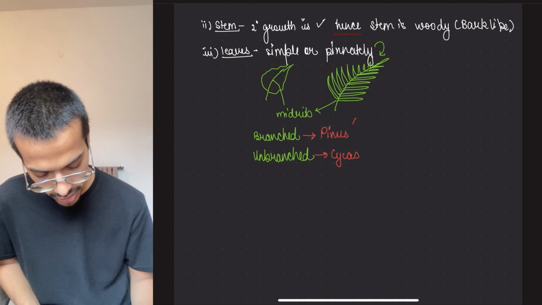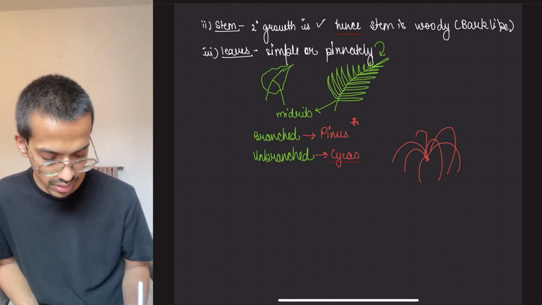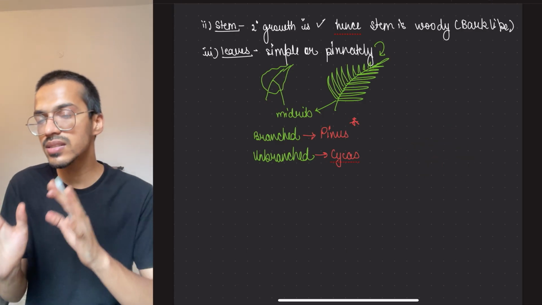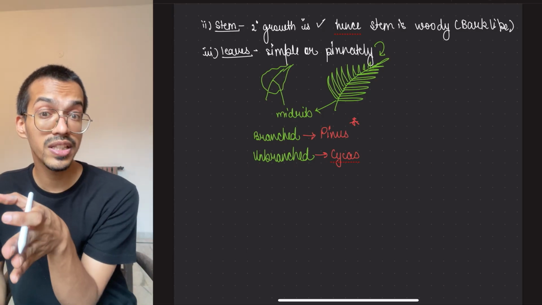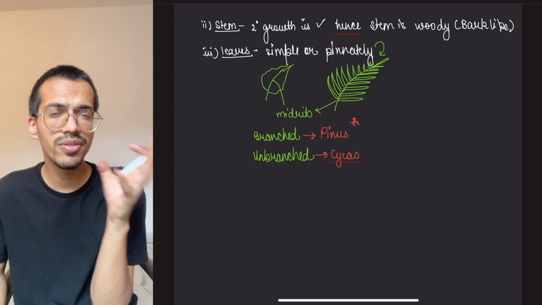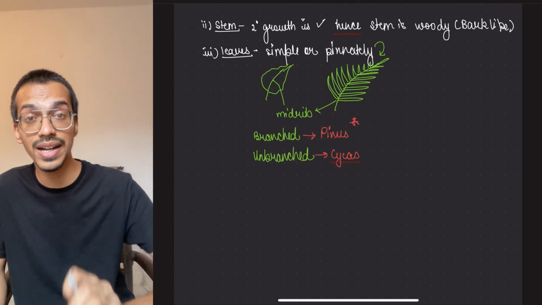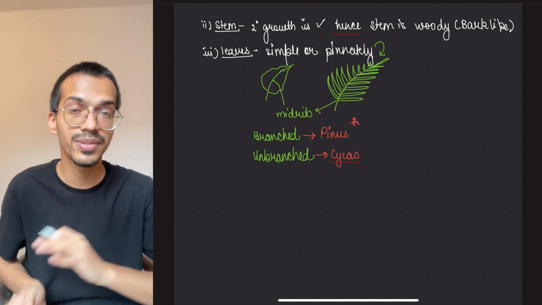So Cycas normally looks like this. From one root it's coming like this, multiple. So this is what your Cycas is, unbranched. These facts about Pinus and Cycas can become very important questions about finding how many features resemble Pinus, how many resemble Cycas. This kind of conceptual question can come on the basis of your understanding, because in NCERT, one thing is given here, other thing here, other thing here.